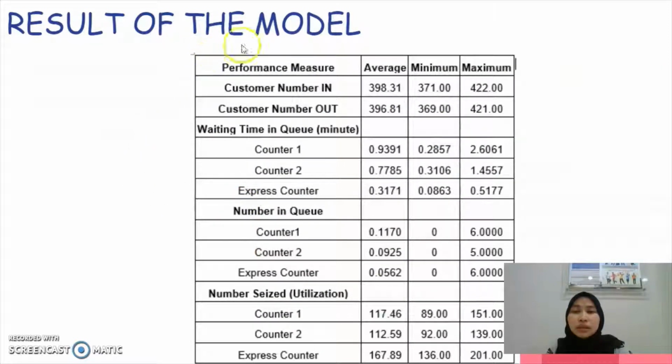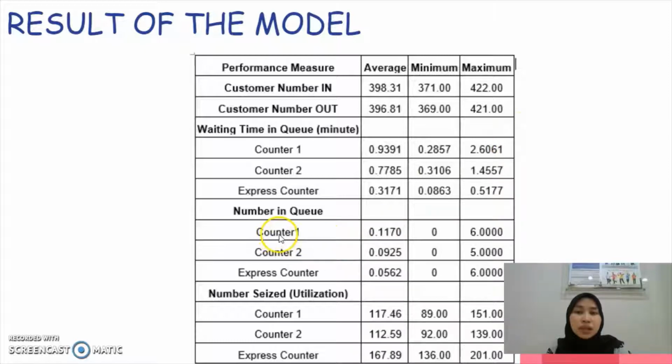Okay, this shows the result of the model. What we can see is that in terms of the average waiting time, there is no obvious difference between each counter.